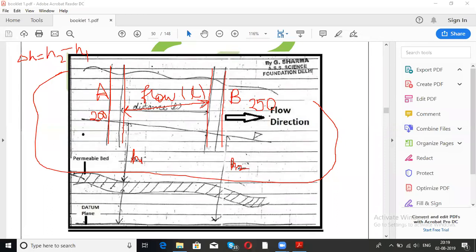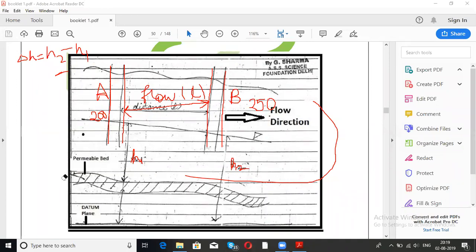So now what Darcy's law states is, we have discussed yesterday only, that the movement of the groundwater is governed by Darcy's law, and it states that the amount of water flowing in a certain time in an aquifer की बात कर रहे हैं, right? So we will also need the cross-sectional area of an aquifer.